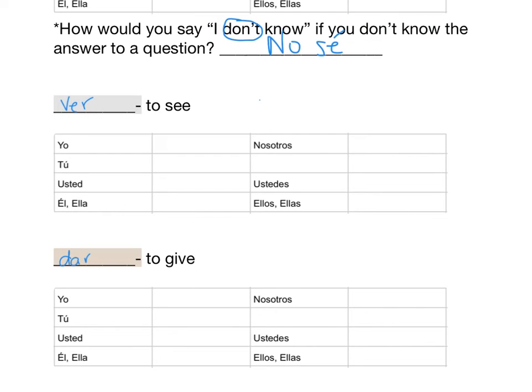Ver means to see. The yo form is veo. So for the yo form, instead of dropping the whole ER, that E sticks in there for some reason. The yo form of dar is doy. So we've seen other yo forms that end in OY, like soy and voy. Now we have doy. Okay, so hit pause, and I want you to fill in the rest of your forms of these verbs. Again, all of the other forms are regular. So if it's an AR verb, ER verb, just fill in the regular forms of those. Hit pause and fill them in.